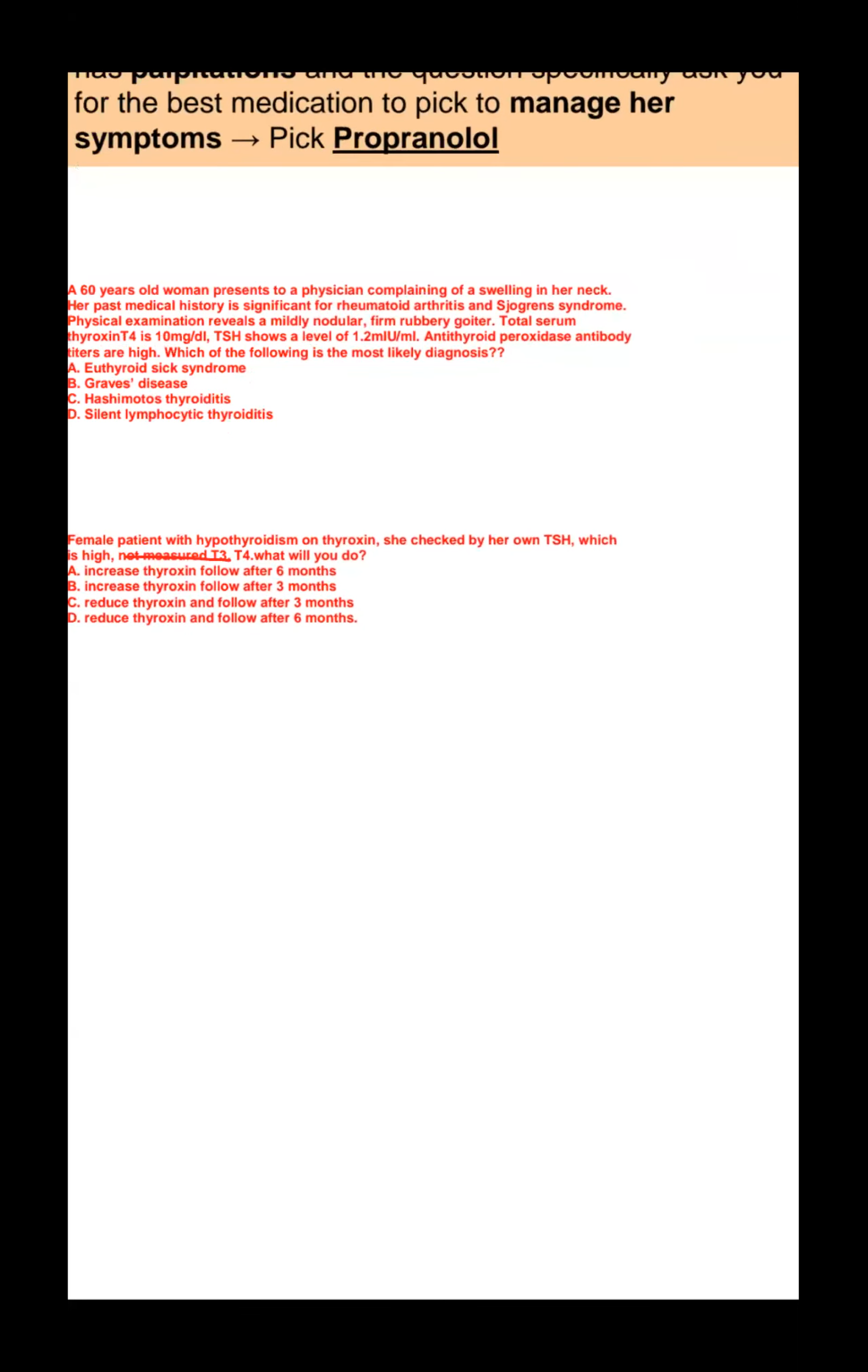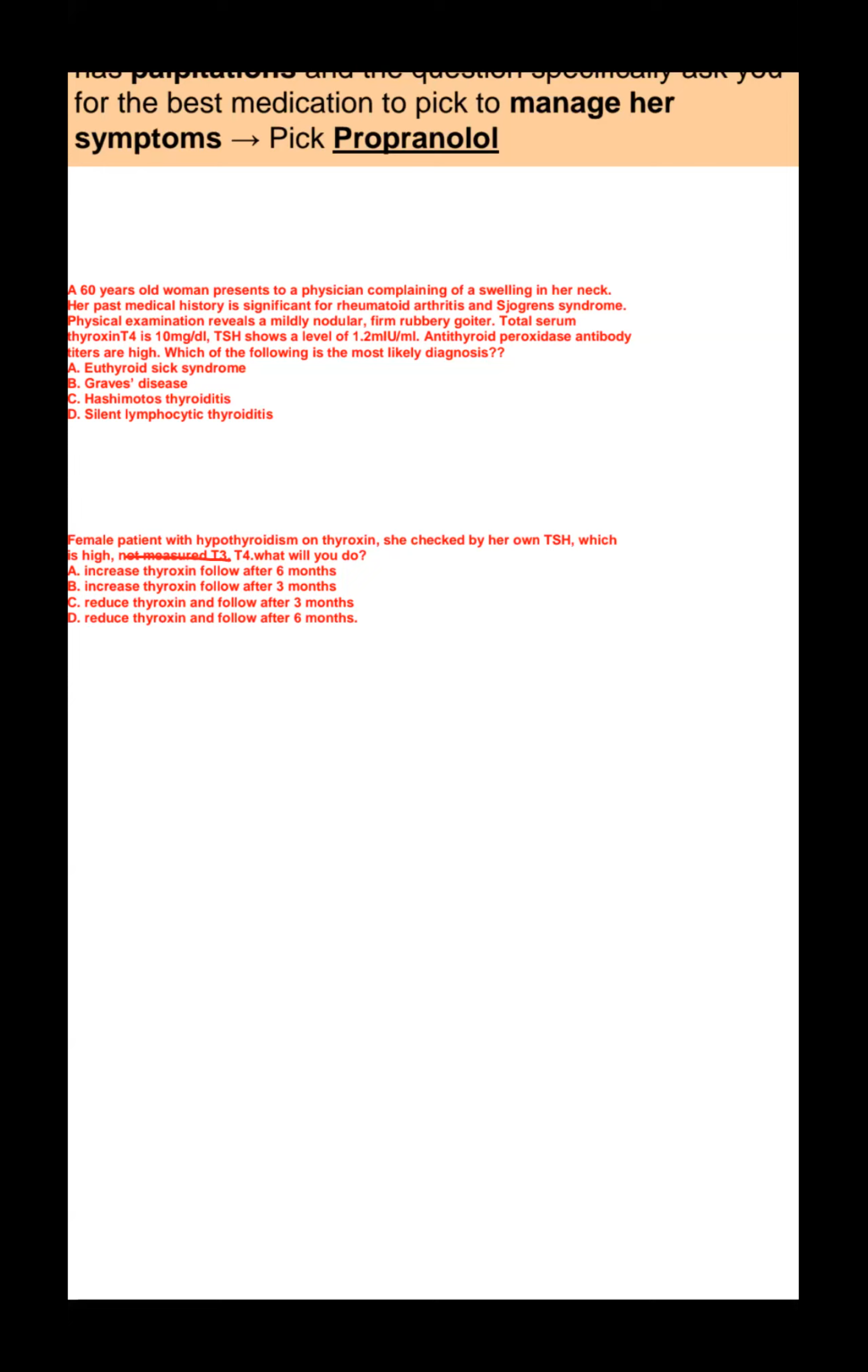Physical examination reveals a multinodular, firm, rubbery goiter. Total serum thyroxine T4 is 10 milligrams per deciliter, and TSH shows a level of 1.2. Antithyroid peroxidase antibodies are high. Which of the following is the most likely diagnosis?